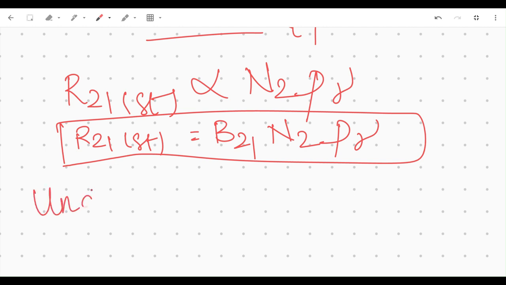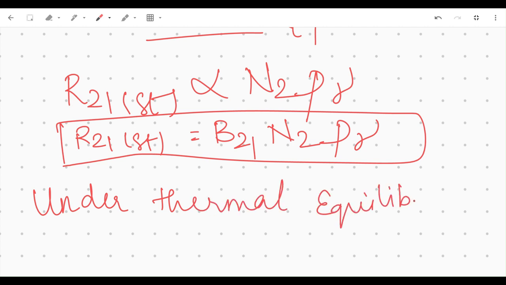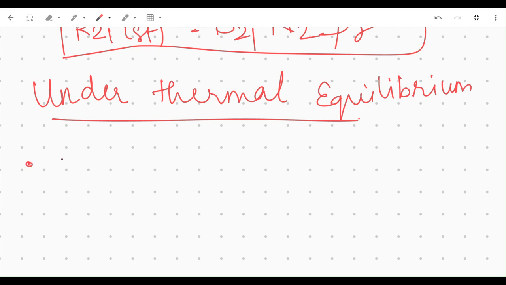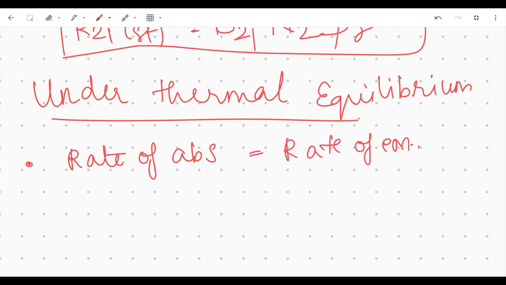Now let's come to the main picture. Under thermal equilibrium, the rate of absorption will be equal to the rate of emission, or the rate of upward transition is equal to the rate of downward transition.